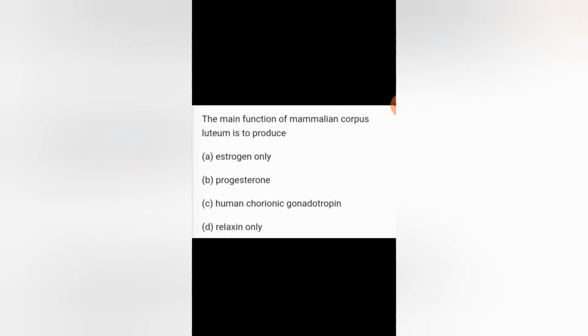The main function of the mammalian corpus luteum is to produce the pregnancy hormone progesterone. The yellow colored corpus luteum is a part of the ruptured Graafian follicle. Next question, select the correct option describing gonadotrophin activity in a normal pregnant female. The correct statement is that a high level of human chorionic gonadotrophin stimulates the synthesis of estrogen and progesterone.